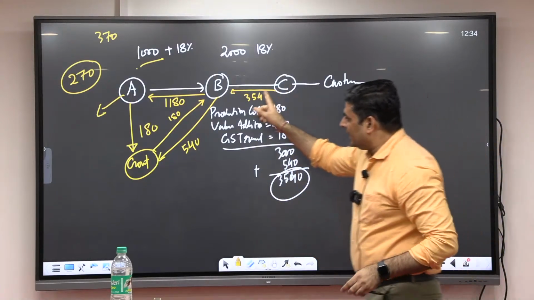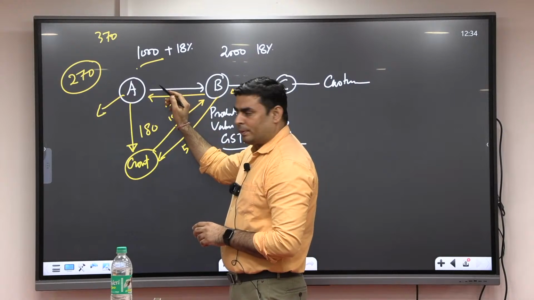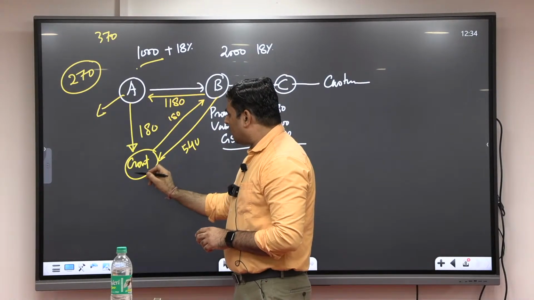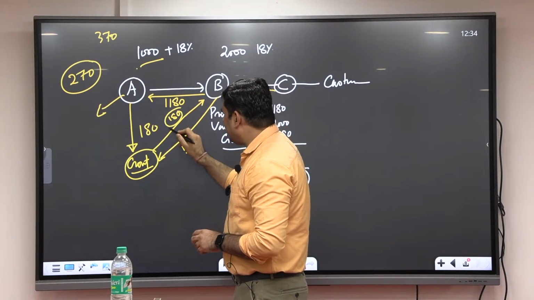So this input credit system, what does input credit mean? You paid 180 rupees to A. Now the government has refunded that 180 rupees back to B. So this 180 rupees is what?